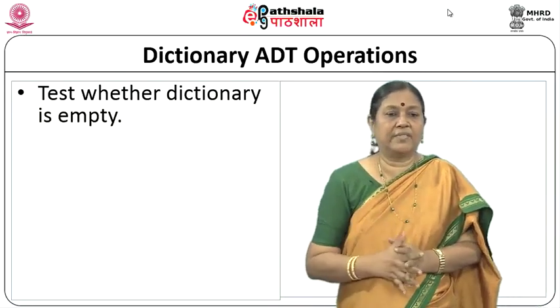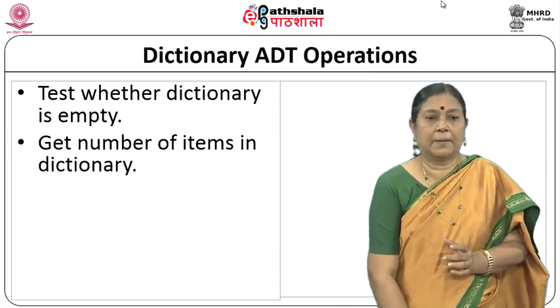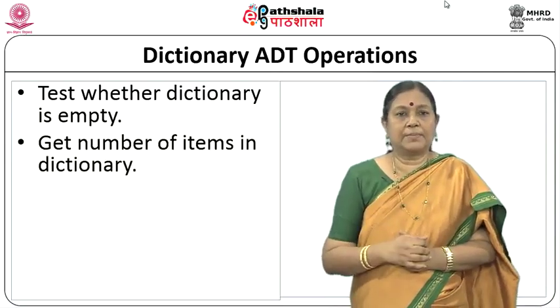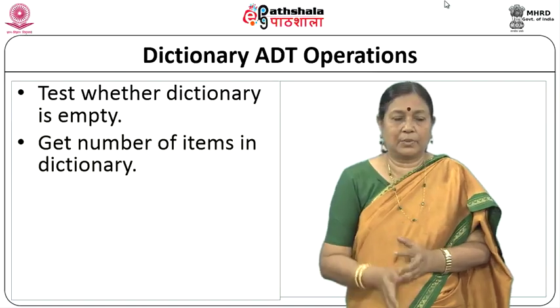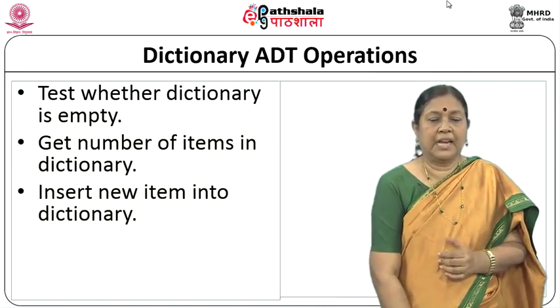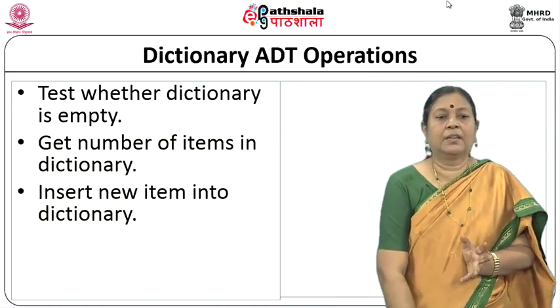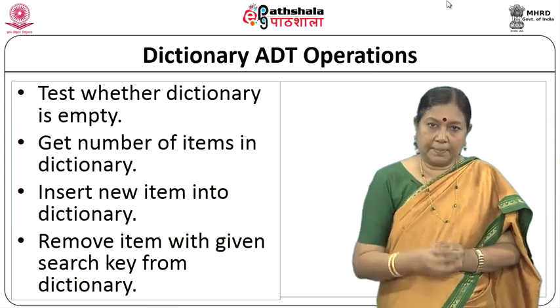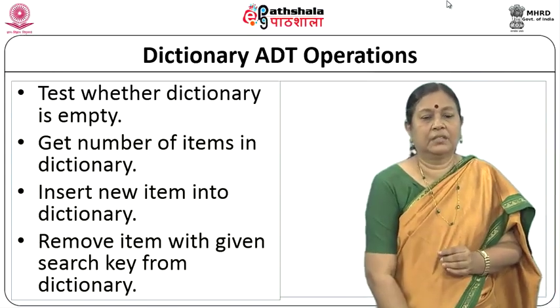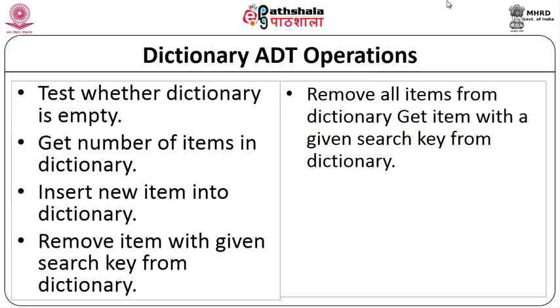So, for the dictionary ADT we have whether the dictionary is empty and then get the number of items in the dictionary, what is the size of the dictionary in other words. Then insert a new item into the dictionary, remove an item with a particular search key from the dictionary, okay. Remove all items from the dictionary and then get an item with a given search key from, this is very typical.